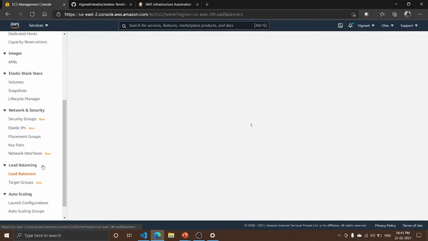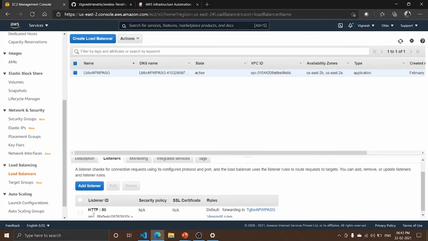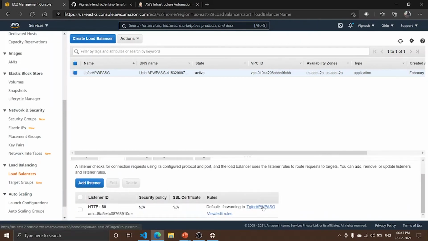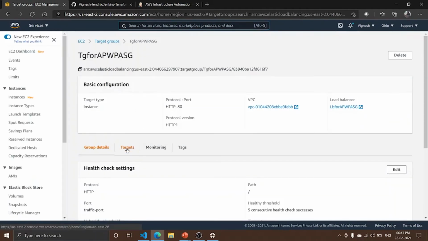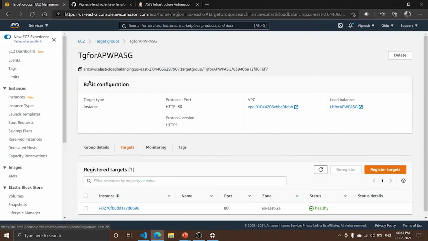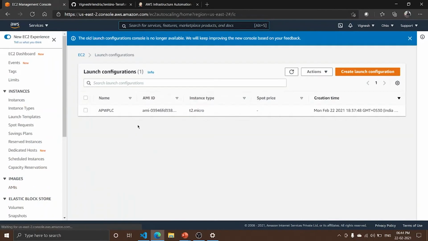So we can check for the load balancer and the target group. The load balancer has been created, which listens to the HTTP protocol and is set to the target group that we have created. The target group, which in turn points to the autoscaling group. So everything is clear, and we'll check for the launch configuration.